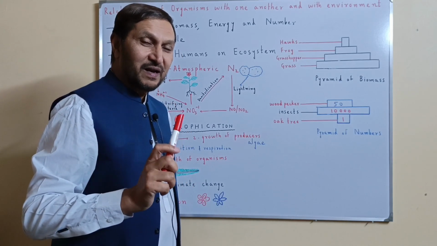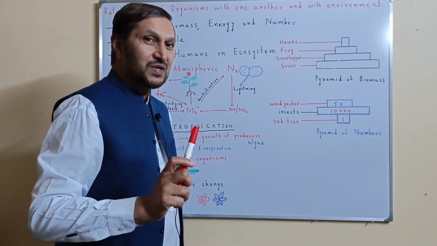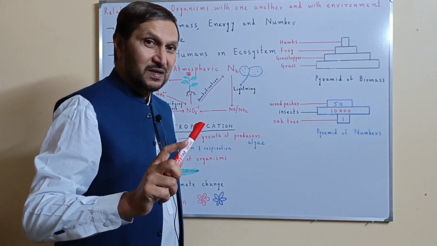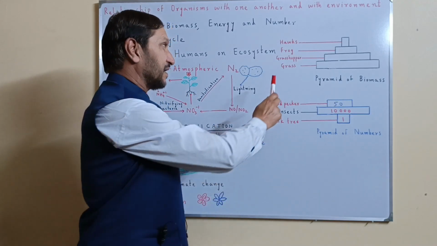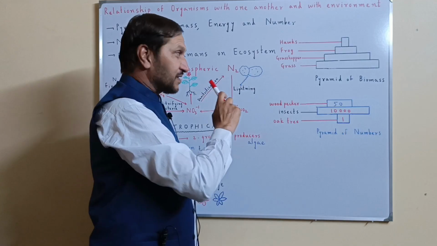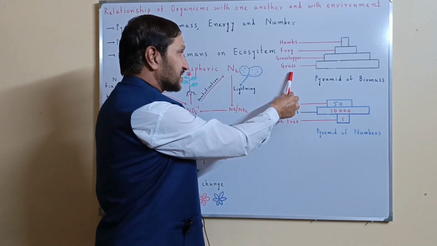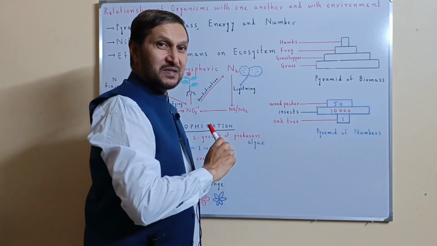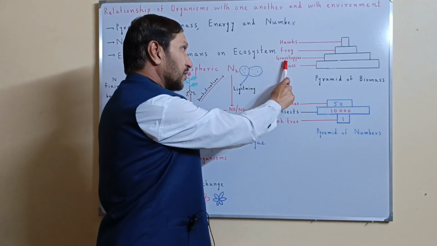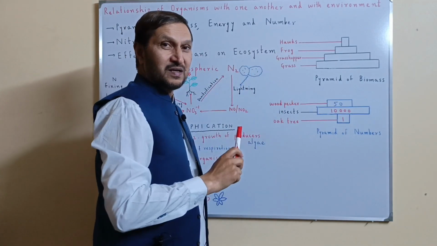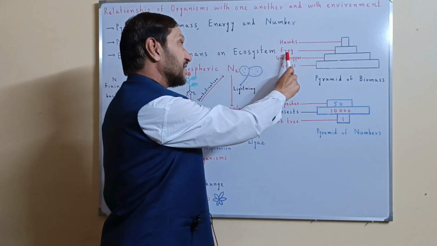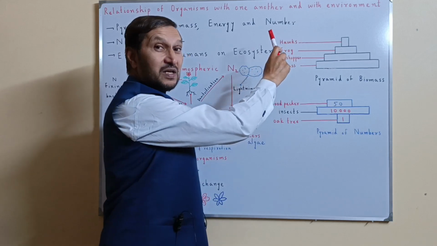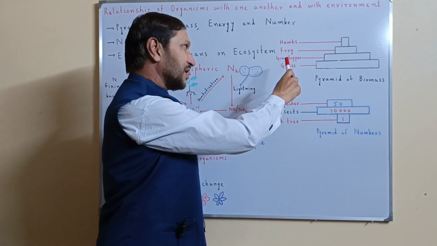The first trophic level of every food chain will be the producers, the green plants, like in this case grass. The grass is eaten by grasshoppers, and then grasshoppers are hunted by frogs, and then frogs are eaten or hunted by hawks or eagles. So this is the food chain.